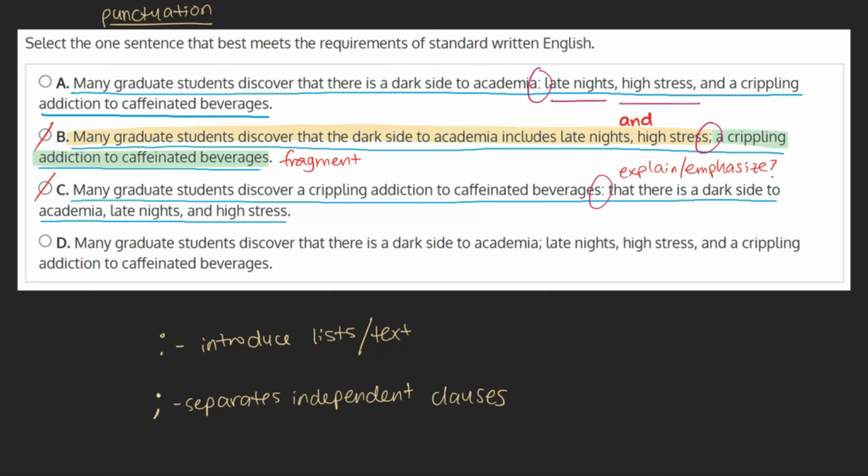And D. Many graduate students discover that there is a dark side to academia; late nights, high stress, and a crippling addiction to caffeinated beverages. This choice is identical to choice A, other than that it uses a semicolon to introduce the list expounding on the dark side of academia instead of a colon. As a semicolon's job is to separate independent clauses and not to introduce lists, we can mark this choice as incorrect and mark our original answer, choice A, as our final answer.